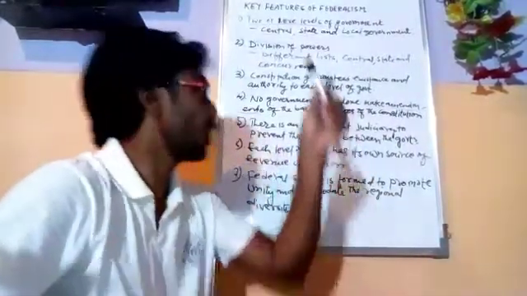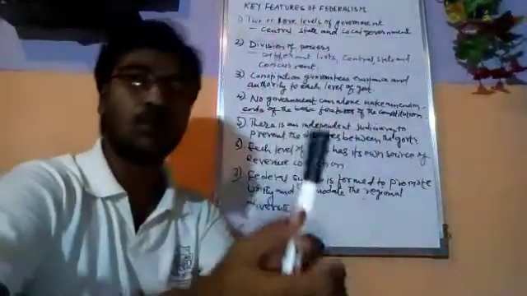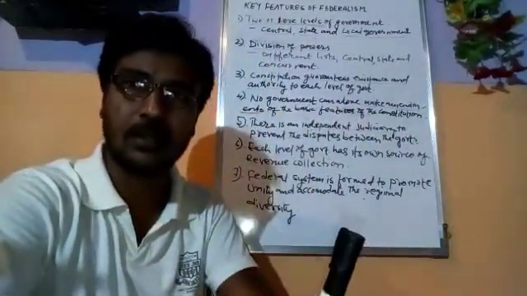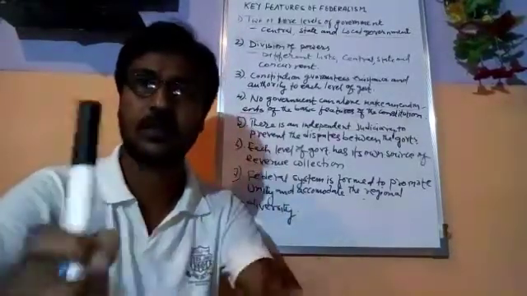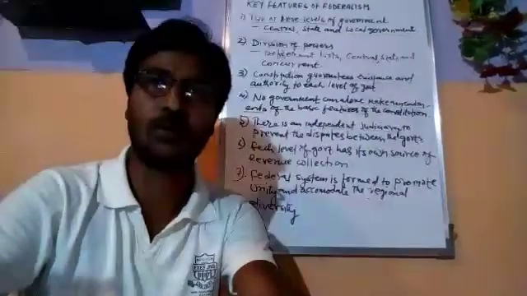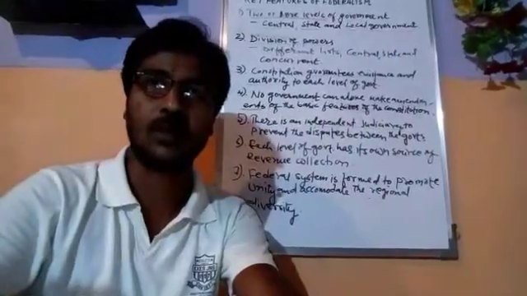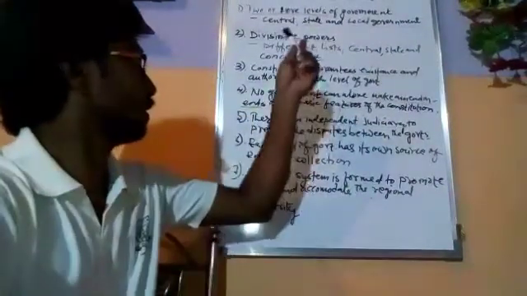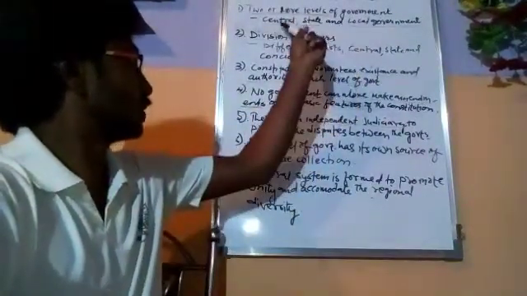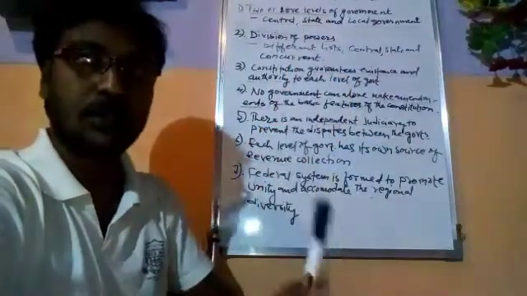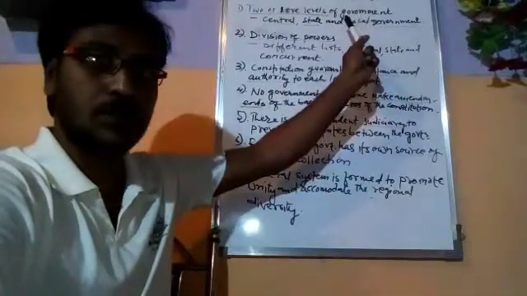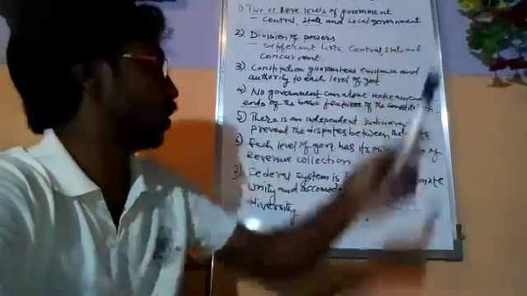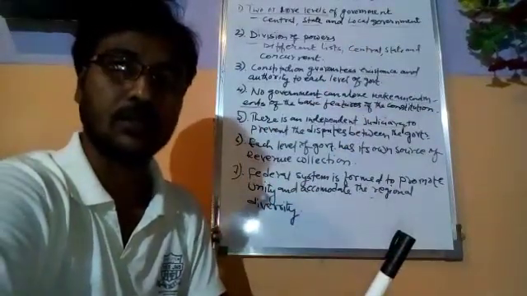The first feature of federalism is two or more levels of government. The main feature, the first feature of federalism, is that there are two or more levels of government. That is central level government, state level government, and at present there are local governments.